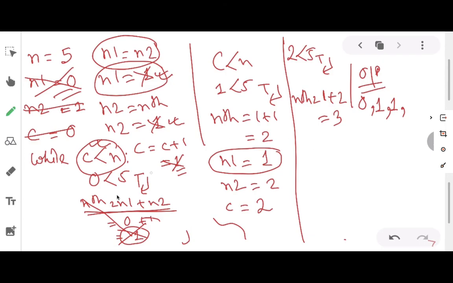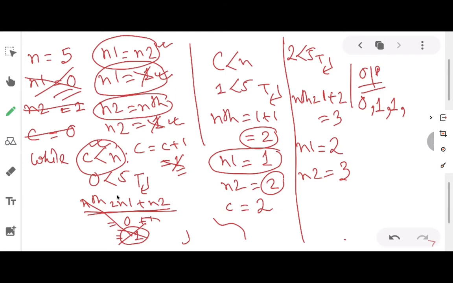After that, what will be the next line? Next line will be n1 equals n2. What is n2? n2 is 2. So n1 will become 2, and n2 equals what? n2 equals nth. What was the value of nth in the previous step? In this step it is 3, so n2 will be 3.